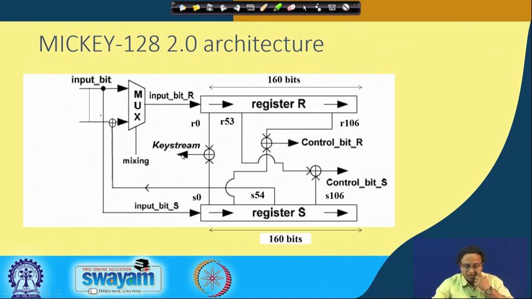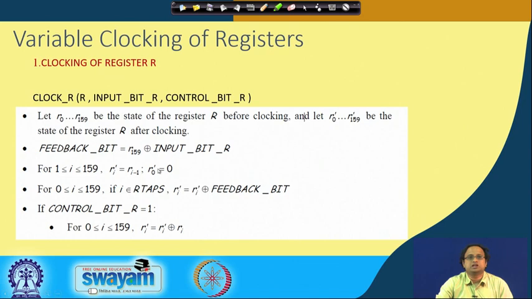There is an important point in this architecture. This input bit is mixed in depending upon this select line, which is the mixing. As we will see, this mixing is initially disabled. Initially you have to load two parameters, the initialization vector and the key, which are done in two specific stages of the stream cipher. Let us see how we do that.